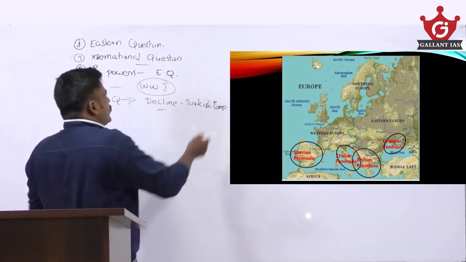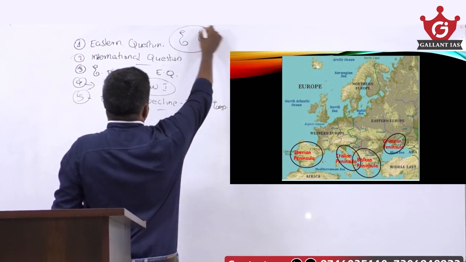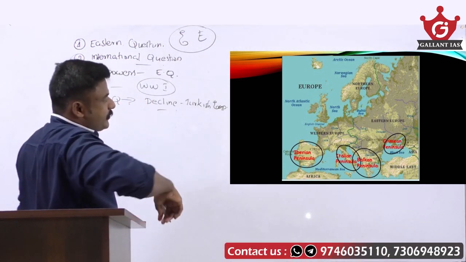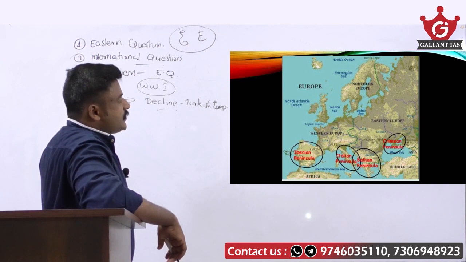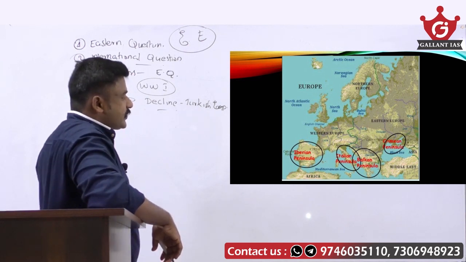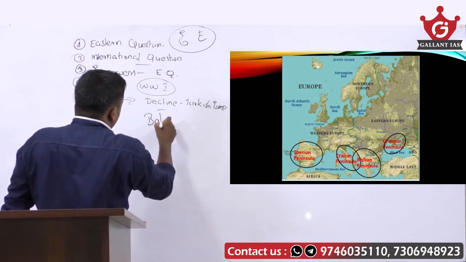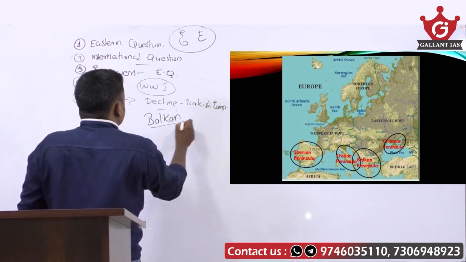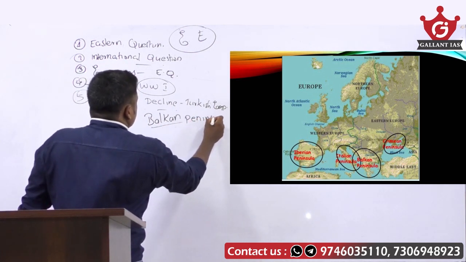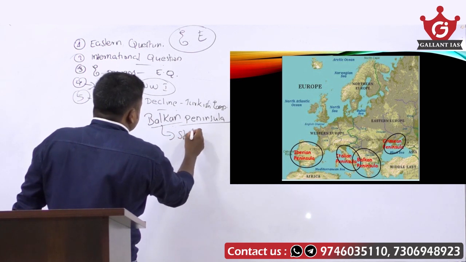Eastern Europe, just look into that. You can see the Eastern Europe map on the PowerPoint presentation. It comprises many small states, the Balkan Peninsula. You have heard about the Balkan Peninsula? It has many nations, many states, many countries.